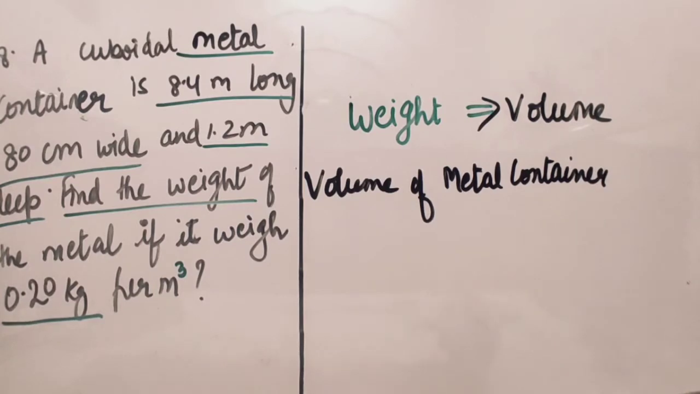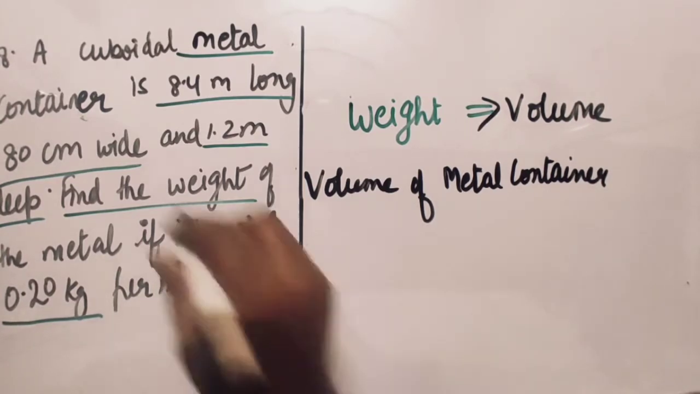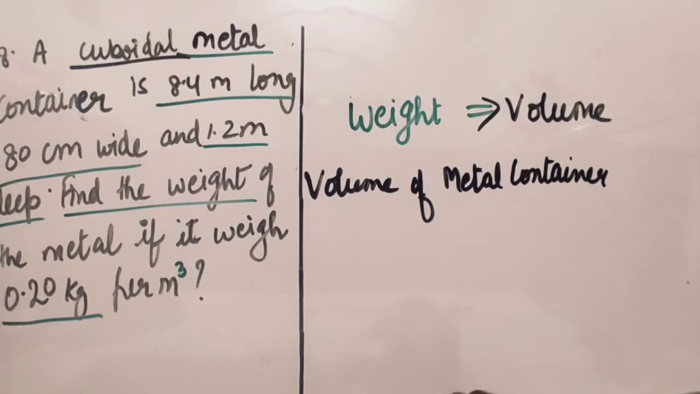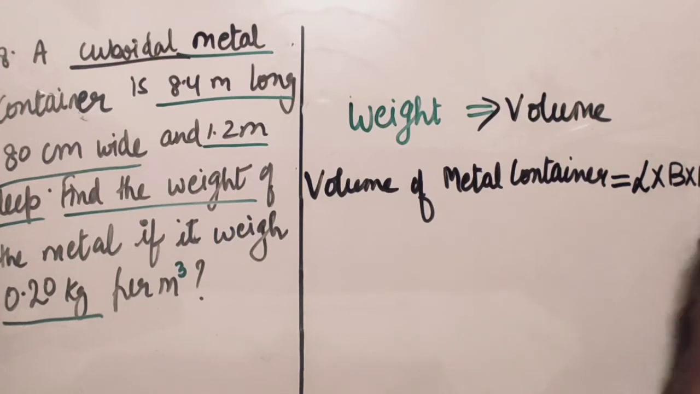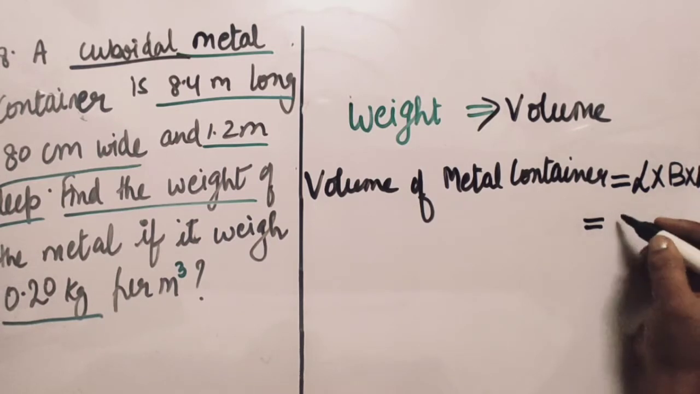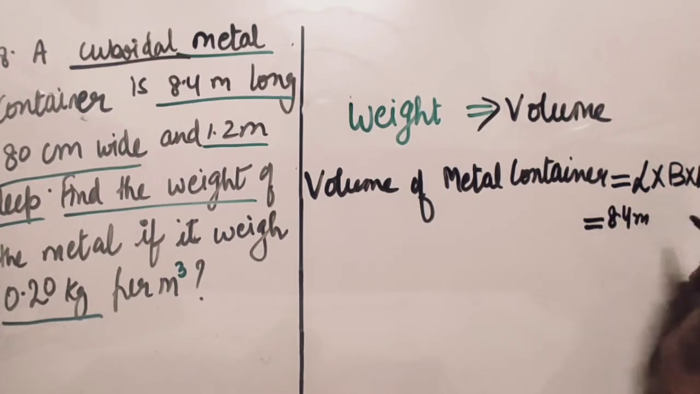First of all we should know what is the shape of that metal container. In the question it is mentioned, and even if it is not mentioned, by looking at the measurements we can get to know. So it is a cuboidal metal container. The volume of a cuboid is length into breadth into height. The length is 8.4 meter, the breadth is 80 centimeter, and the height is 1.2 meter.